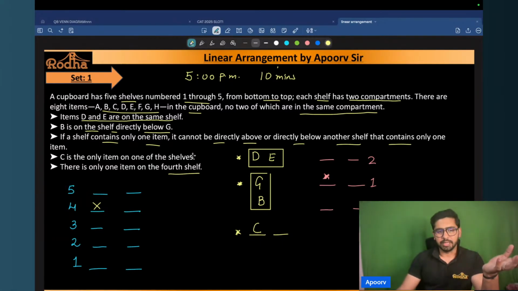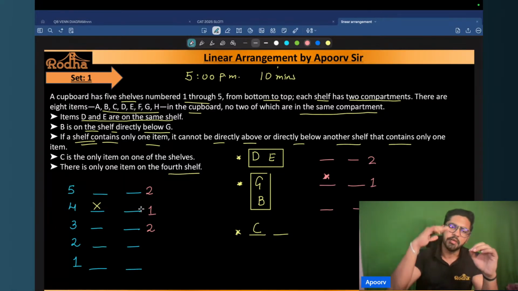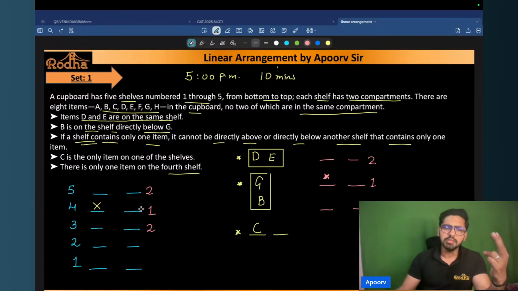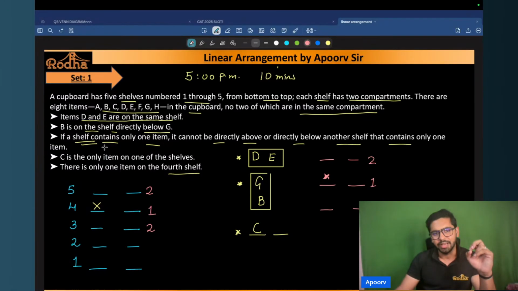Now, what does that tell me? If the fourth shelf has exactly one item, then to satisfy my third condition, can I say that the number of items above this shelf should be exactly two, and below this shelf should also be exactly two? That is one of my connecting points, right? The moment I see that there's exactly one item on the fourth shelf, then the shelf above that should have exactly two items, and the shelf below that should also have exactly two items, because I want to satisfy this third condition of mine, right?